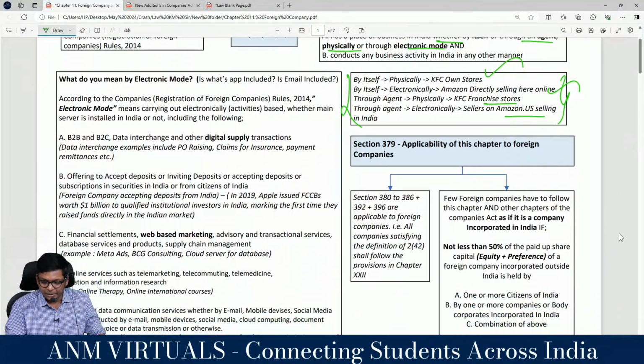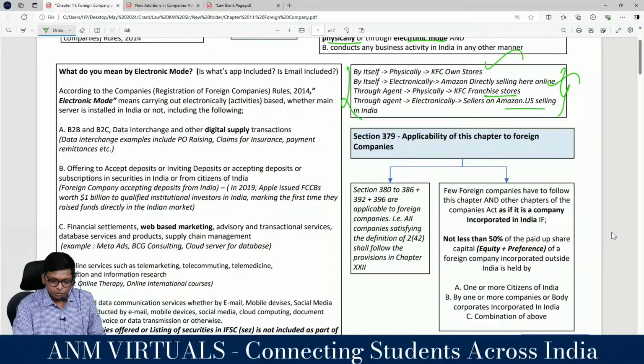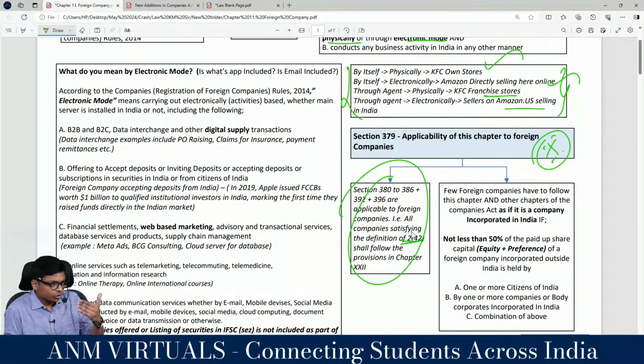379. Applicability of this chapter 2. This only I will mark it as important section. First section only, because nothing else is there to ask in this chapter. Once we finish, you will tell, yes sir, 379 only is the most important section. Rest are time pass. So if I am a foreign company, you need to follow 242. Follow this chapter. We are going to see this chapter.